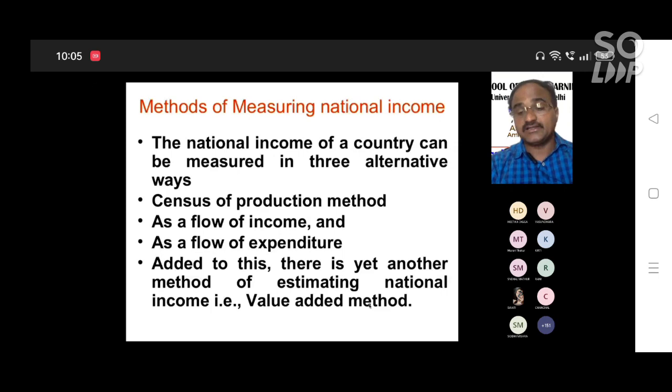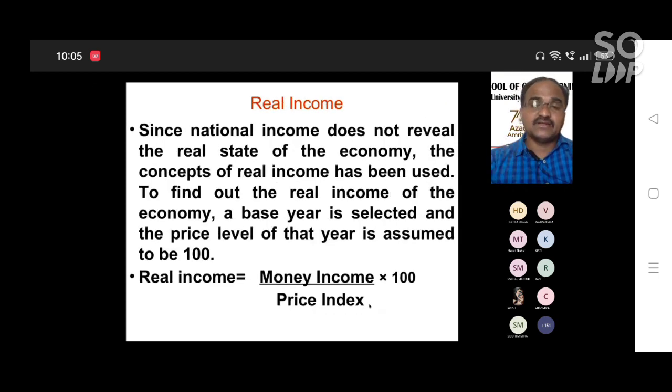After that we learn another important concept, which I forgot: per capita income. Maybe you students have learned it in previous classes, plus 1 plus 2 level. Per capita income is national income divided by the total population. That is per capita income. It is useful for any competitive exam or further purpose.